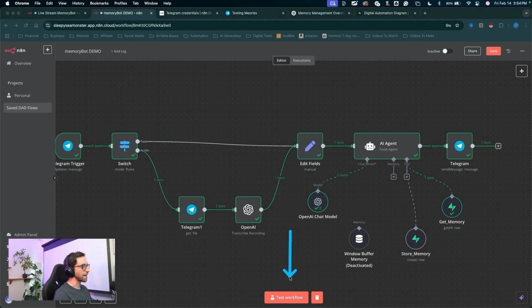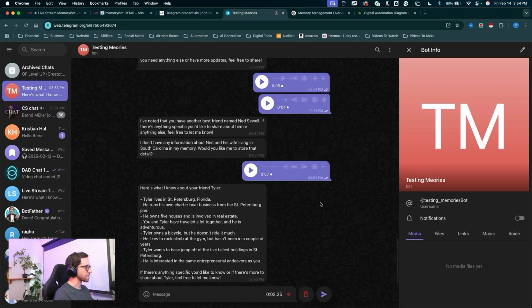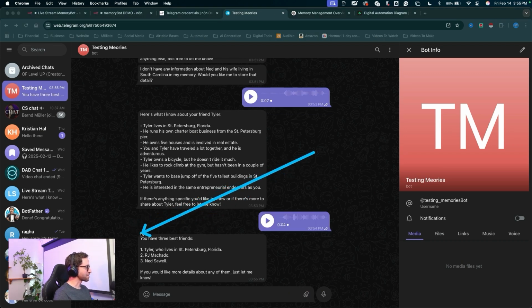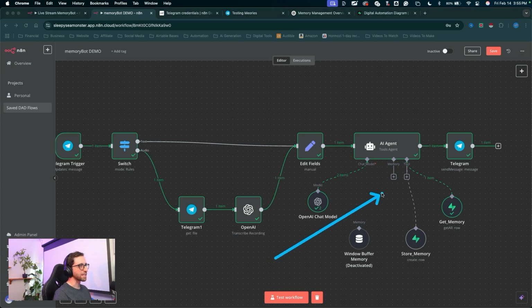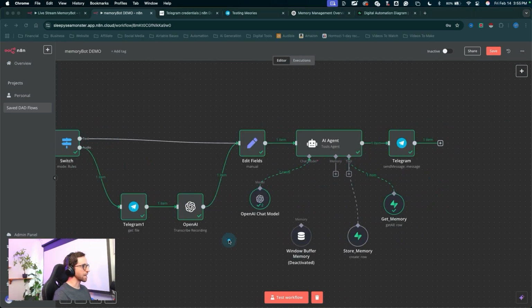Just to test this one out again, test the workflow, come into Telegram, and I'll say, list all of my friends' names. There you go. You have 3 best friends, Tyler, who lives in St. Petersburg, RJ Machado, and Ned Sewell. We didn't actually give Tyler's last name, so it remembered who Tyler was and gave us the context for who Tyler was based on the information in Supabase. If we jump back into n8n, again, just to emphasize, the agent has no context from our previous conversation. All of that information is coming from Supabase. Pretty cool tool you can plug into any of your workflows.